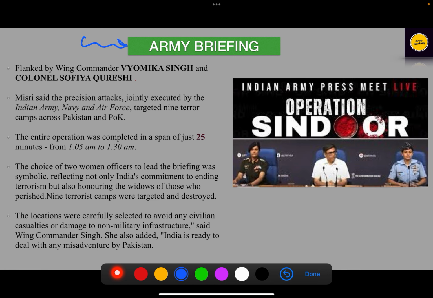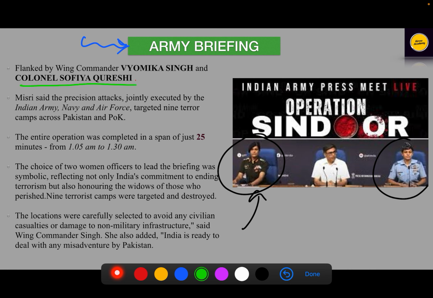Army briefing post Sindoor operation. So what was the army briefing done? The army briefing told that, first of all, we can see that there are two personalities here. One is here, one is here. She is our bravest Colonel Sophia Qureshi, and she is Vyomika Singh.